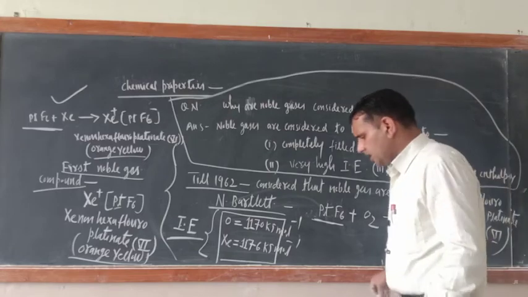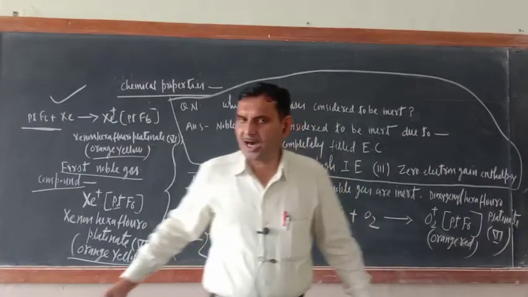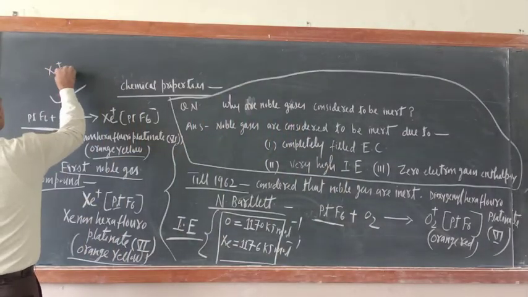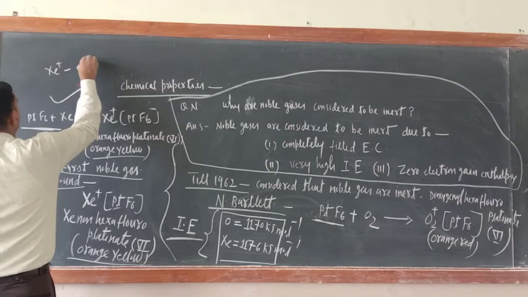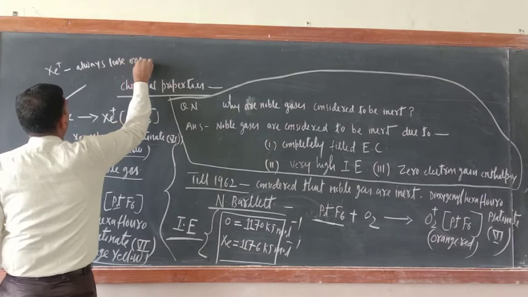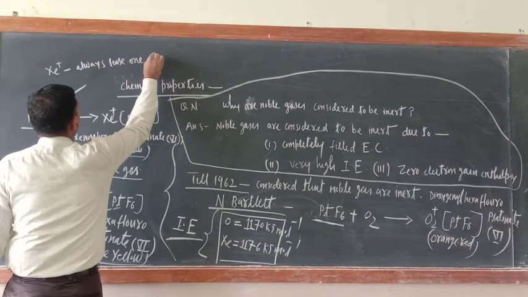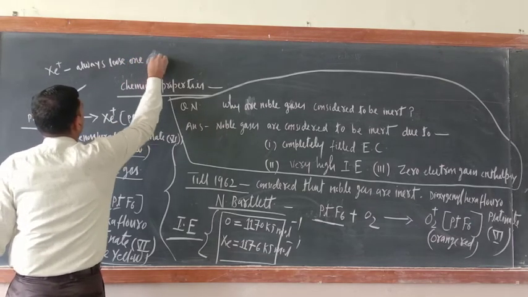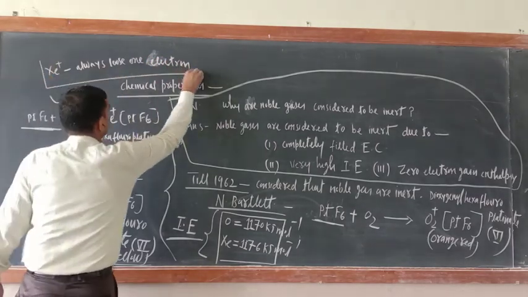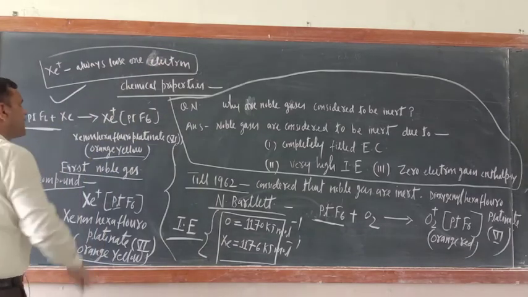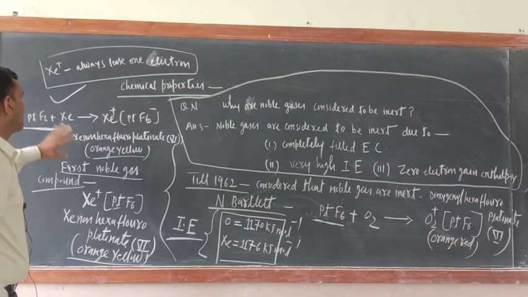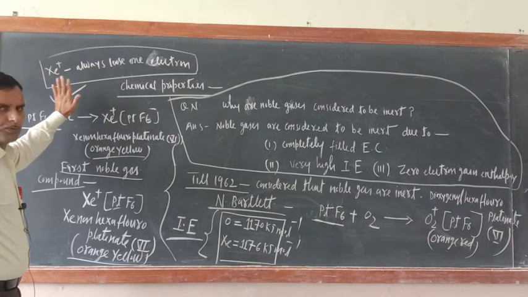You can write the charge on xenon as single positive, Xe+; here it always loses one electron. In almost all chemical processes, xenon will lose one electron. In some places it loses more, but generally it always loses one electron.